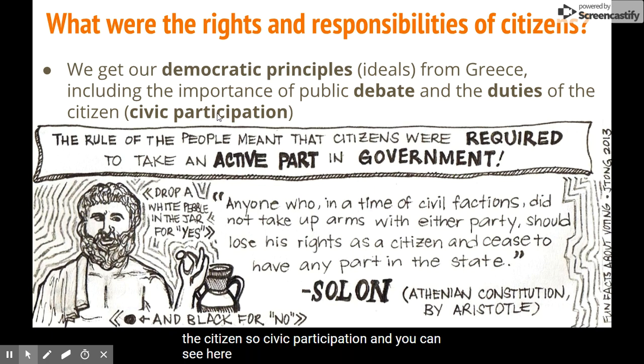You can see here that the rule of the people meant that citizens were required to take an active part in government. So the people of Greece took civic participation very seriously. And here I love this little image. You can see this Greek citizen voting, dropping a white pebble in the jar for yes, and a black one for no.